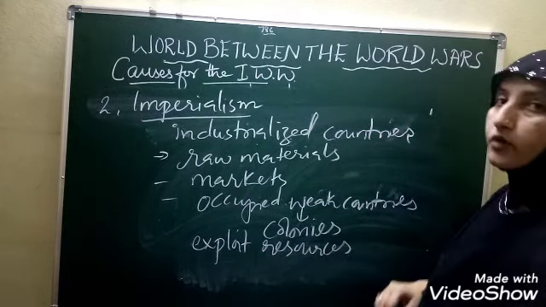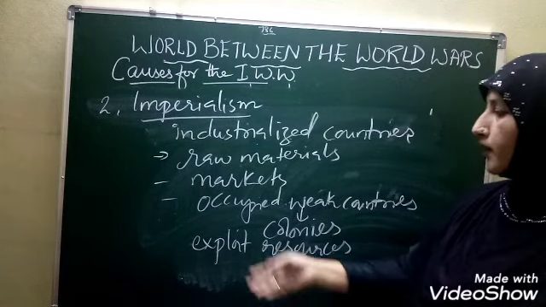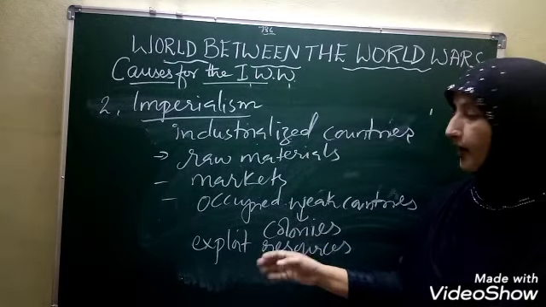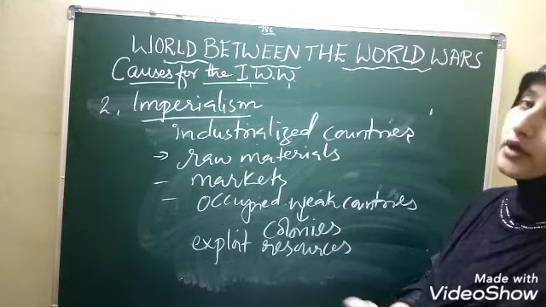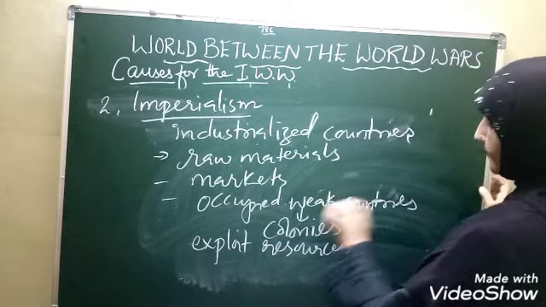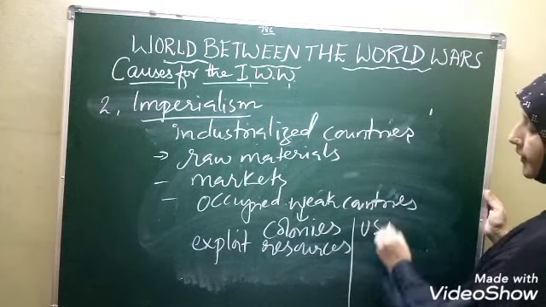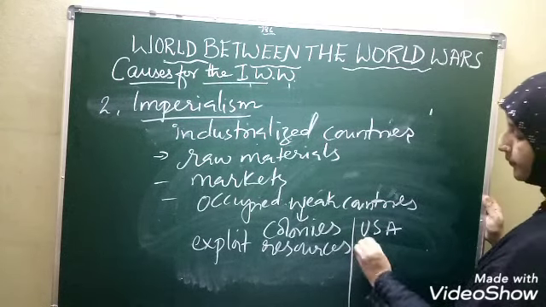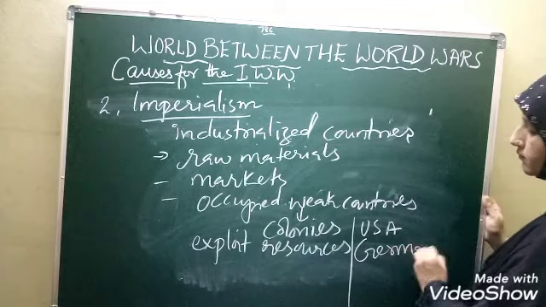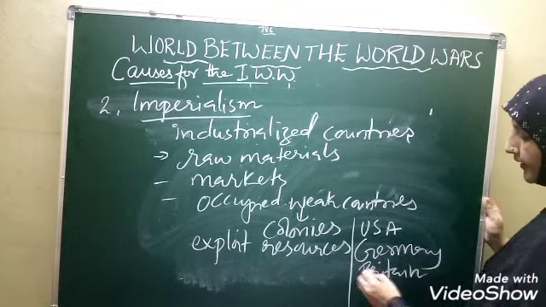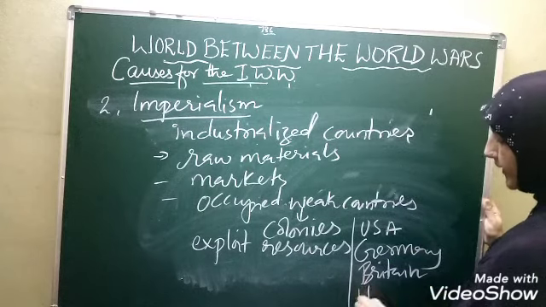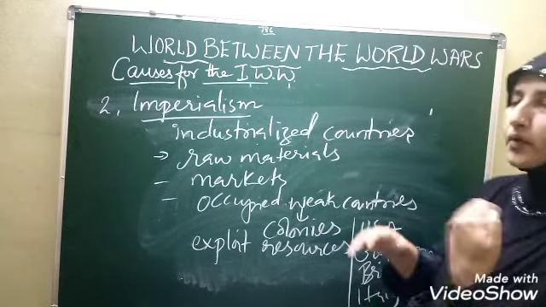Now the question comes, what were those countries? Who made the other countries colonies? All of you know very well. The countries are America, Germany, Britain, and Italy. So what happened?